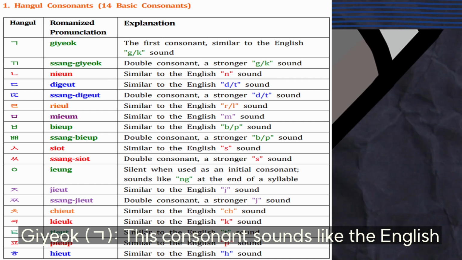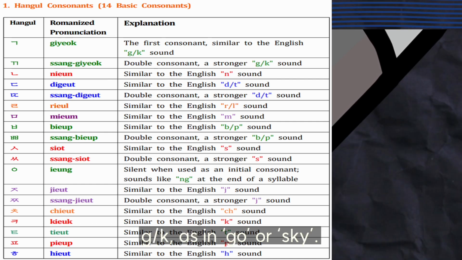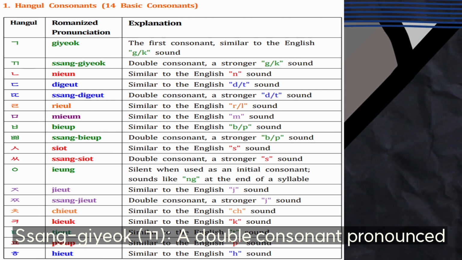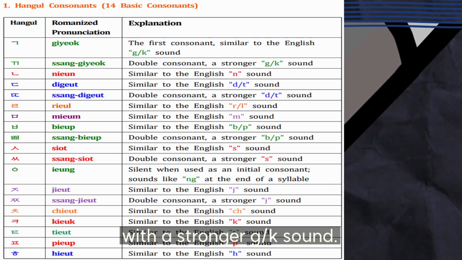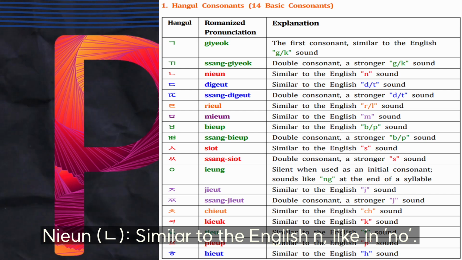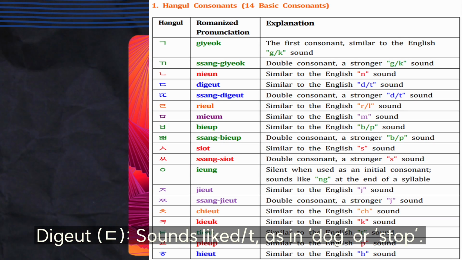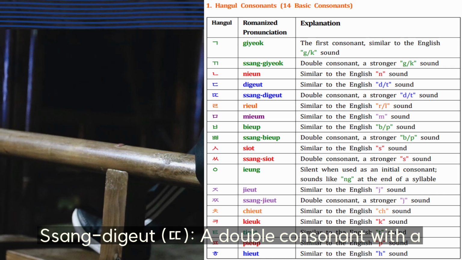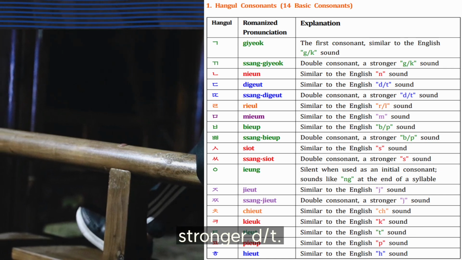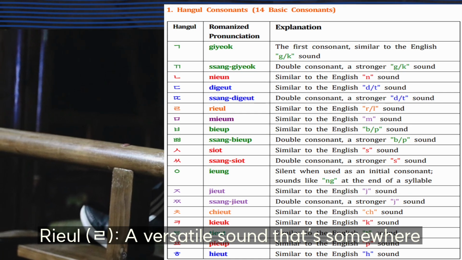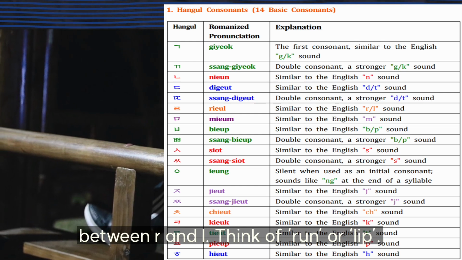기역. This consonant sounds like the English G or K, as in go or ski. 쌍기역, a double consonant pronounced with a stronger G or K sound. 니은, similar to the English N, like in no. 디귿, sounds like D or T as in dog or stop. 쌍디귿, a double consonant with a stronger D or T. 리을, a versatile sound that's somewhere between R and L. Think of run or leap.